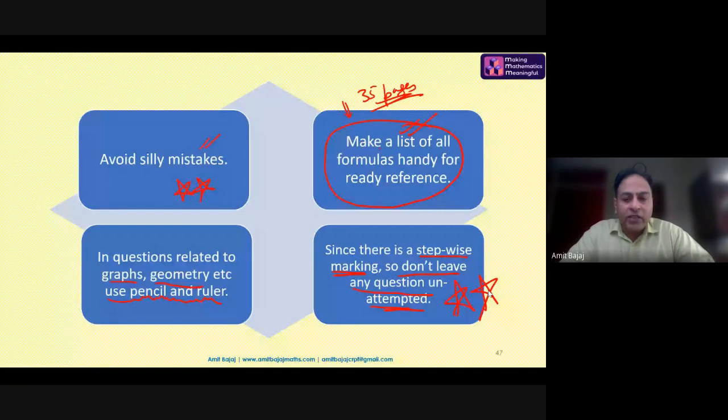Because sometimes there's a human touch. What happens? A child needs to score 27 or 26 marks to pass the board examination, and he is getting 23 or 24. So there can be scope for the evaluator to give half marks at some place or another. So guide such specific students that they should write everything, even copy the question, and write any formula that comes to their mind related to that chapter and try solving the question, whether correct or wrong.